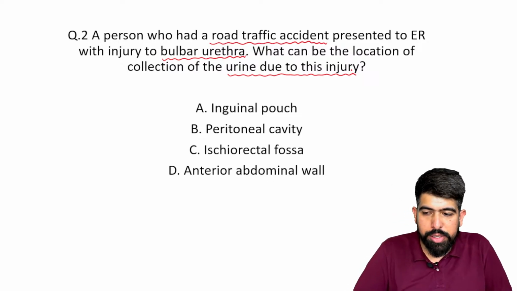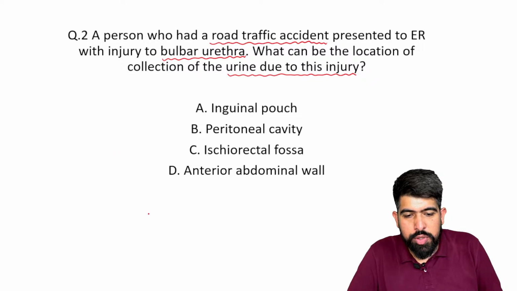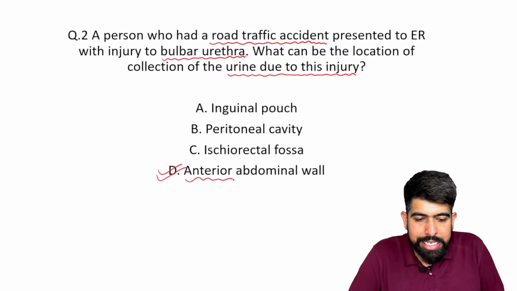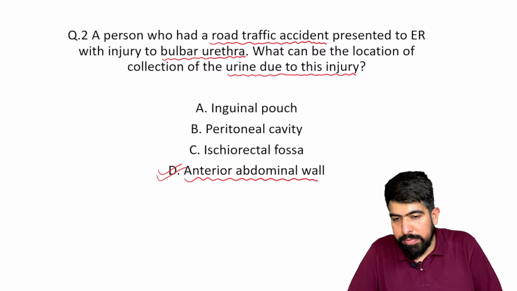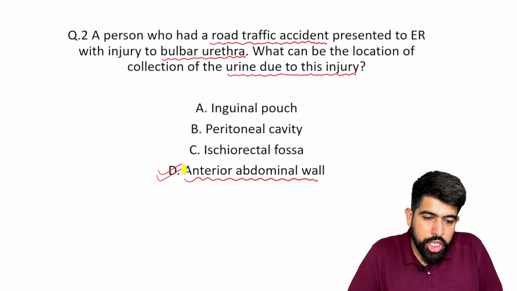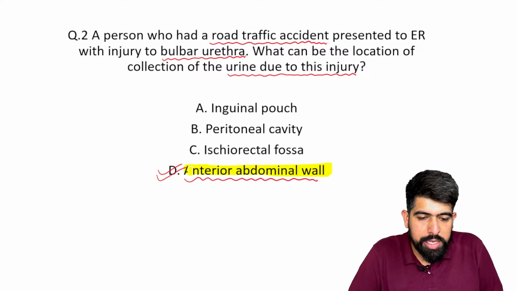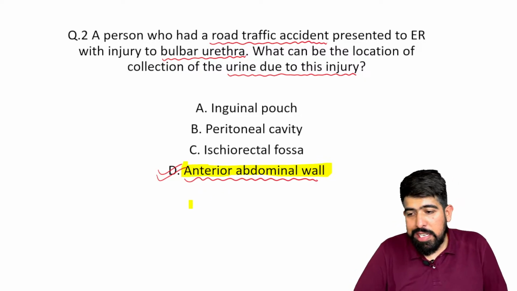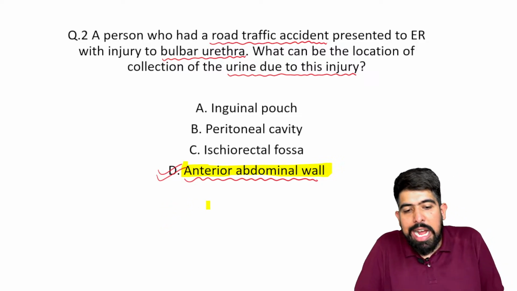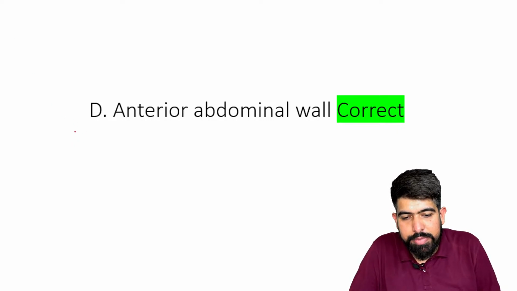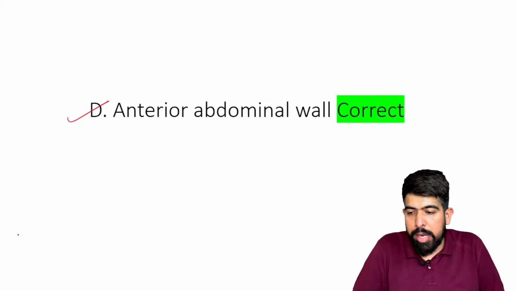Very good, very good. So your answer here will be D, the anterior abdominal wall. Very good. Who is answering D? Now, why the anterior abdominal wall? We'll talk about it, please understand. Your answer is correct. The correct answer is D, anterior abdominal wall.